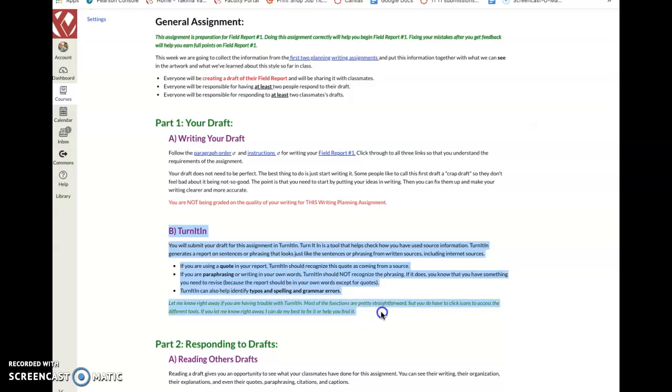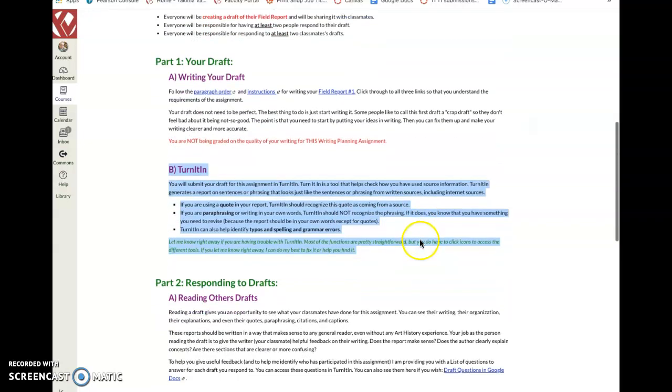You will be using TurnItIn for writing planning assignment 3 to do your peer review in. So you'll be reading somebody else's drafts and then you'll be responding to them, at least 2 of them, and at least 2 people should be responding to your drafts as well. So by the end of this, you'll have lots of information to help you revise your report.